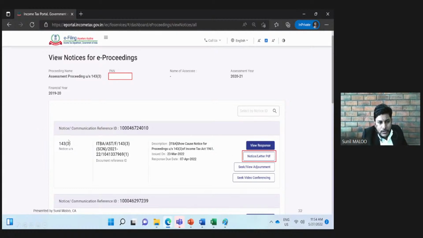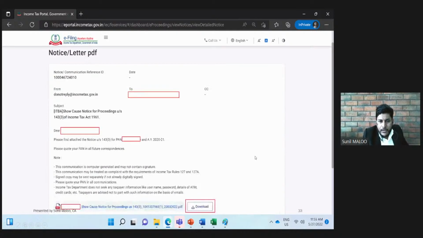As appearing on this page, the notice is issued on 23rd March 2022 and the response due date is 7th April. So by 7th April, the assessee is required to file the response. Now, how to know where the notice is and how to download it? We need to click the notice tab over here. Once we click that tab, the detailed notice will appear on our screen, and we need to discuss the same.